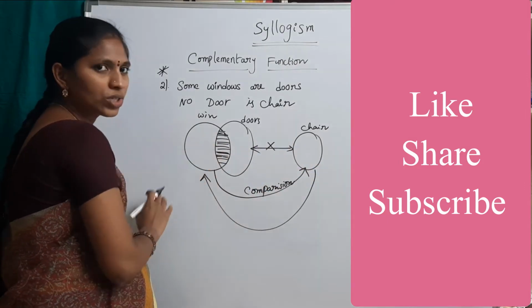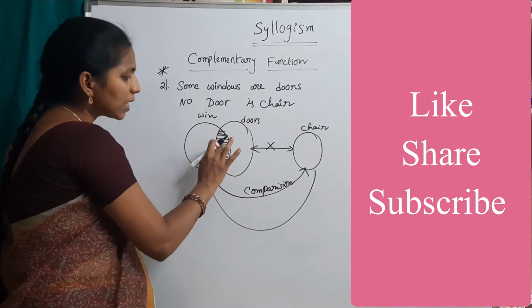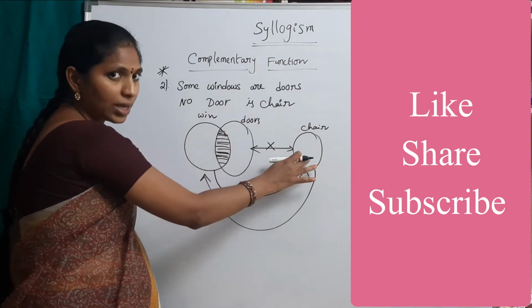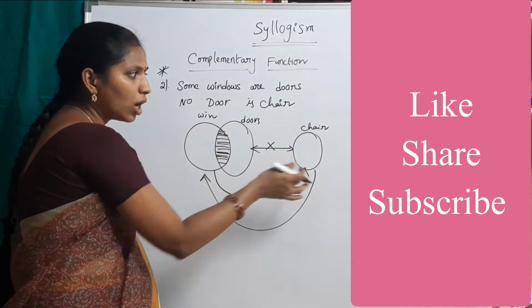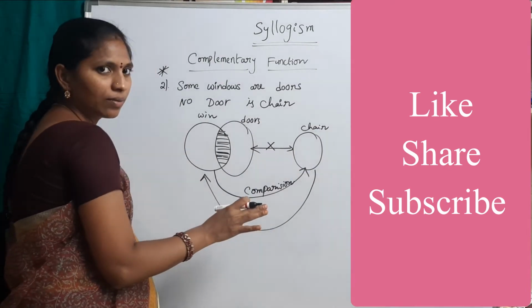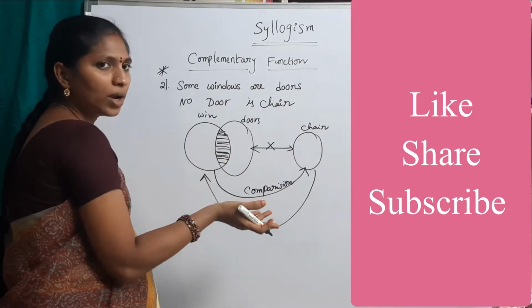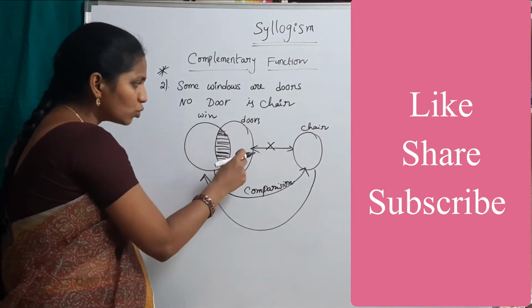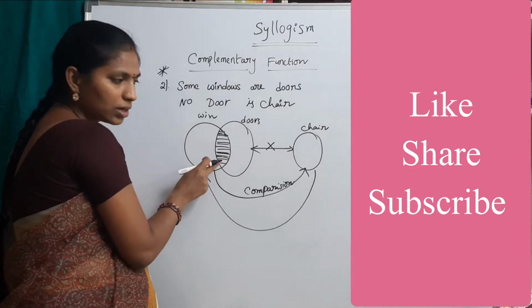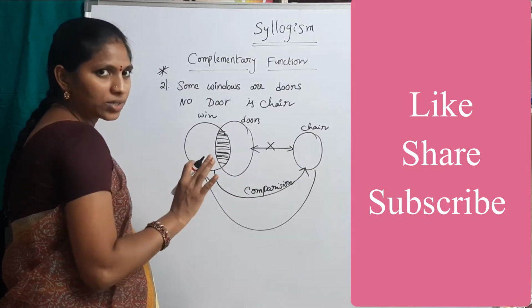Chairs to windows, no. We can conclude only some windows are not chairs, but not some chairs are not windows. There is no chance. How can we say some chairs are not windows? There is no relation. Because of these doors, we can conclude this: some windows are chairs. Okay, I hope you understand.